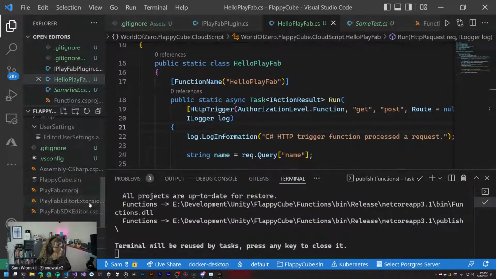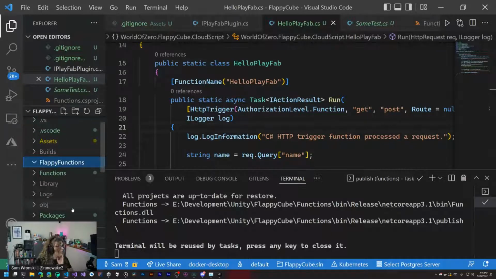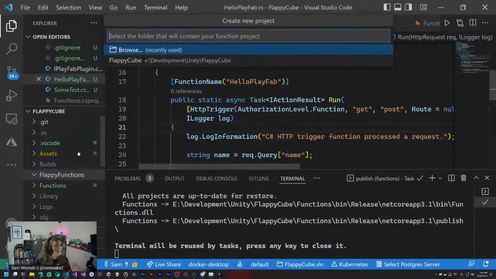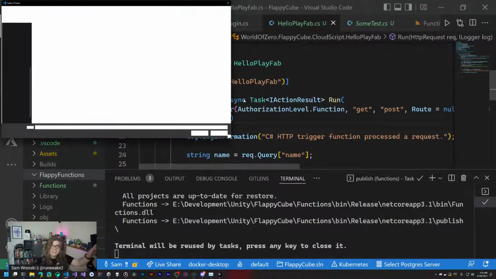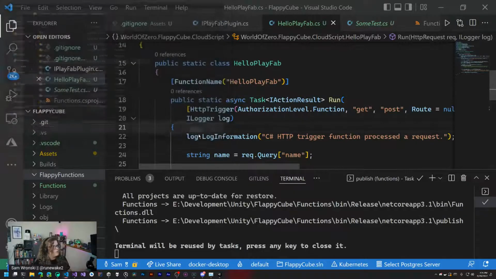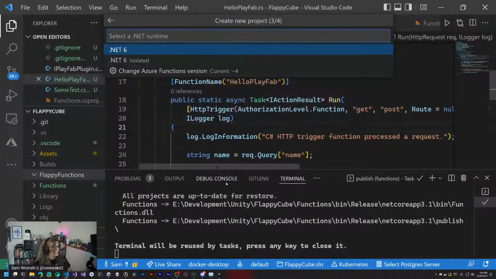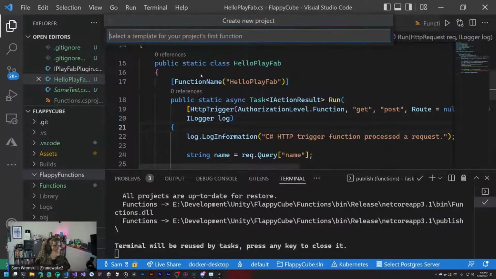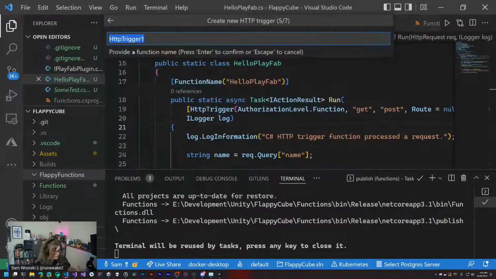One issue is it might be detecting the one that I already created, which I didn't really consider. There it is. Perfect. Awesome. I haven't done multiple projects from the same root directory before, so that was why I was a little bit questioning that. But we're just going to select a few things. Let's do .NET 6. Select a template for your project's first function. And let's just use an HTTP trigger.